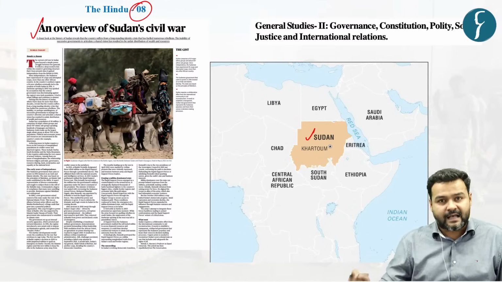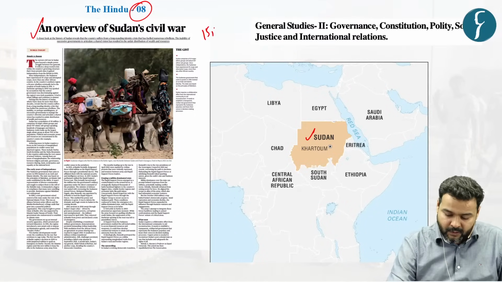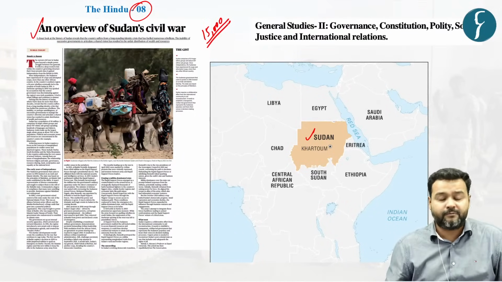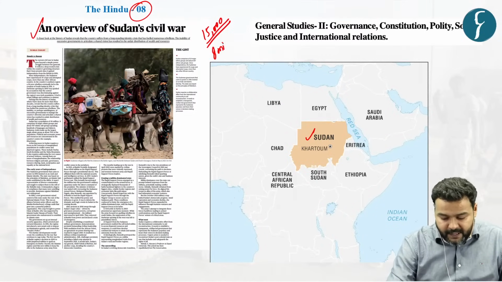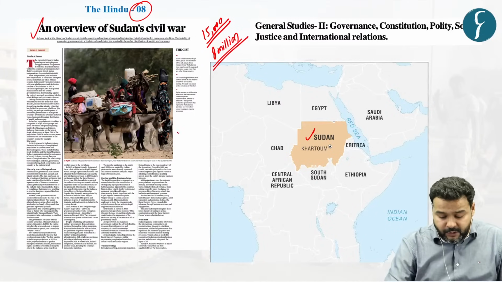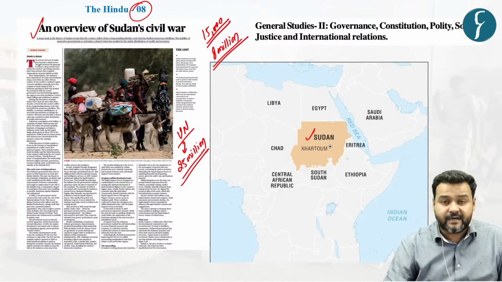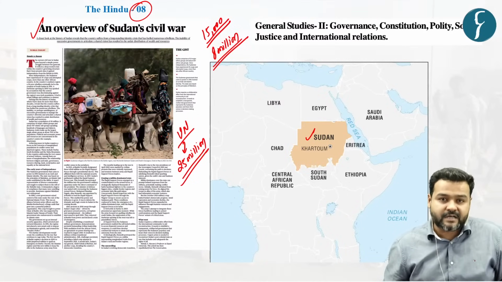Since last April, that is April 2023, till now, the official figure stands at 15,000 deaths. Around 8 million people have been displaced. According to the United Nations, 25 million people require urgent assistance in terms of food, medicines, and shelter.